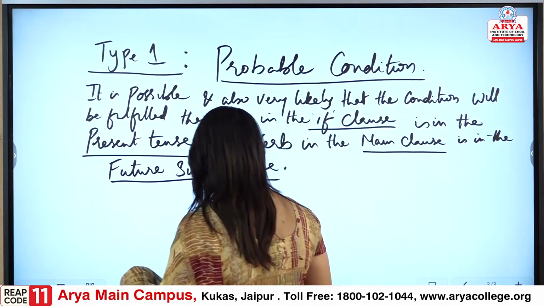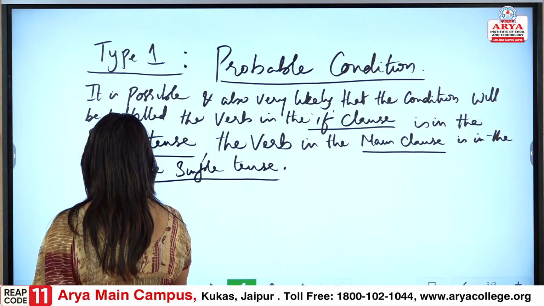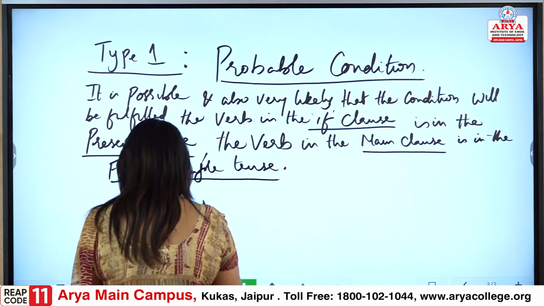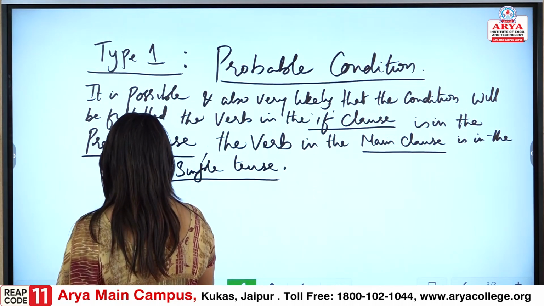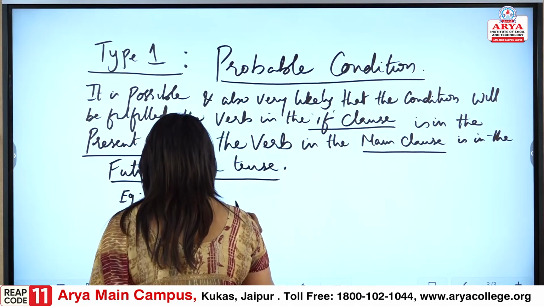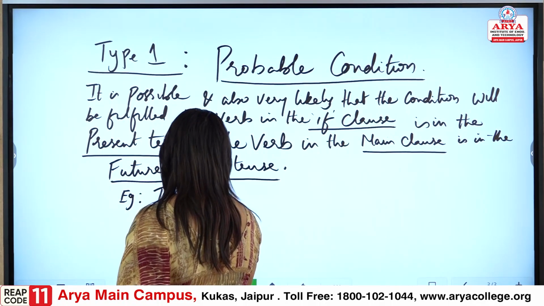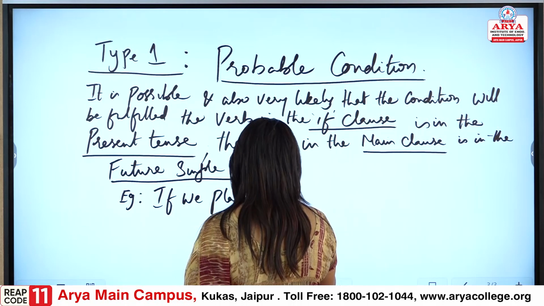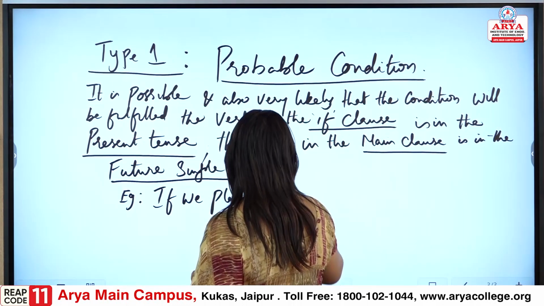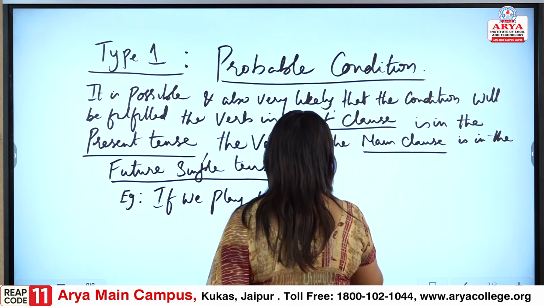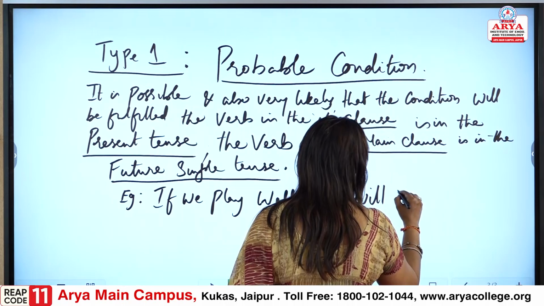Let me give you some examples for this, so that it gives our understanding a better shape. If we play well, we will win.